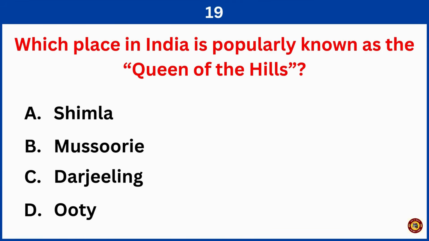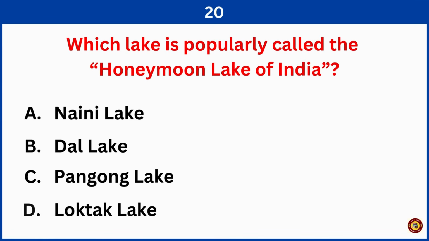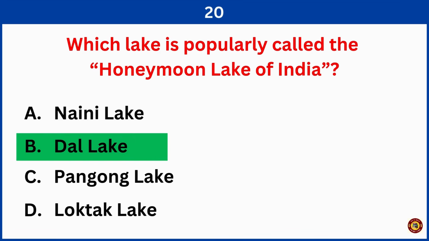Which place in India is popularly known as the Queen of the Hills? Right answer is option B, Mussoorie. Which lake is popularly called the honeymoon lake of India? Right answer is option B, Dal Lake.